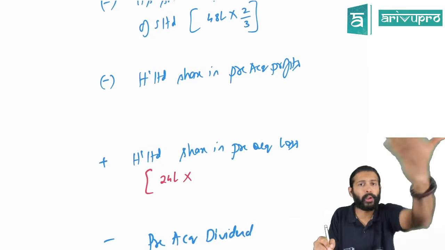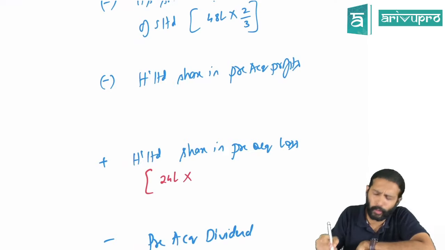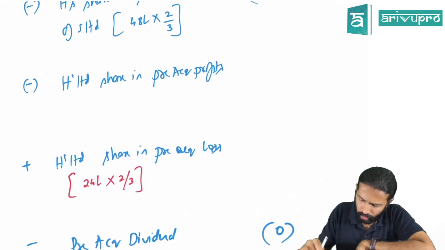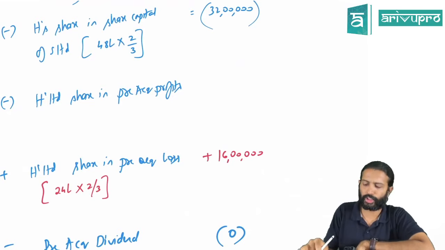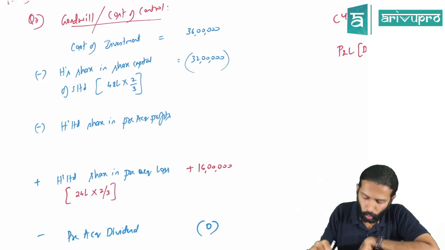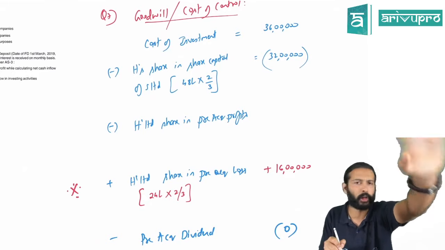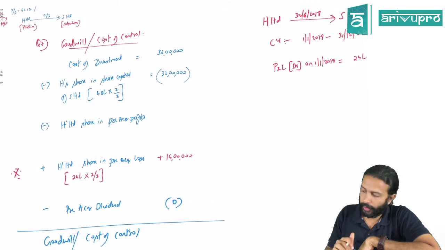Does the entire 24 lakh belong to the holding company? No. Total loss is 24 lakh, and H Limited's share is 2/3, so 16 lakh is the pre-acquisition loss you need to consider. This is the only extra fitting in this particular problem. Other than that, everything is ditto, no change at all. So this is the concept.